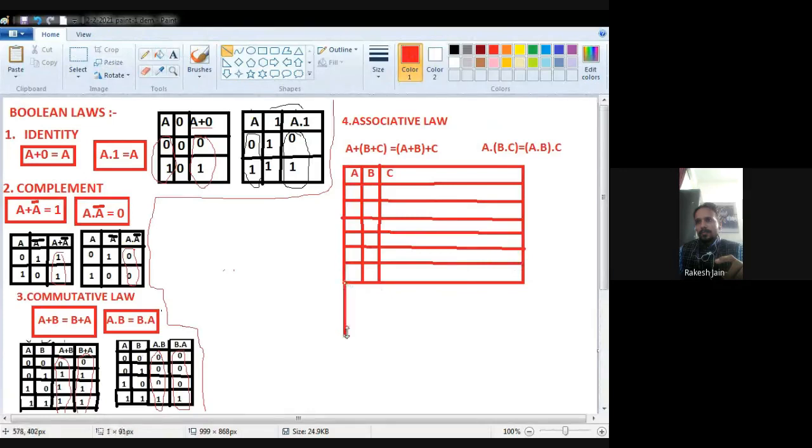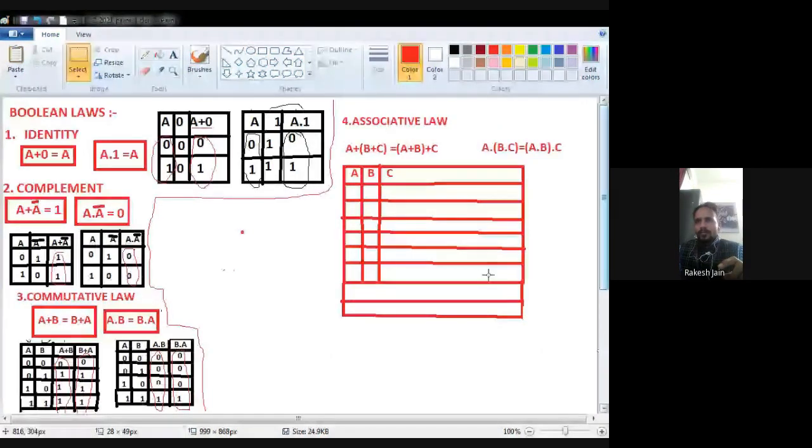So first of all, create a space for the 8 combinations. 1, 2, 3, 4, 5, 6, then 7, and this one is the 8.